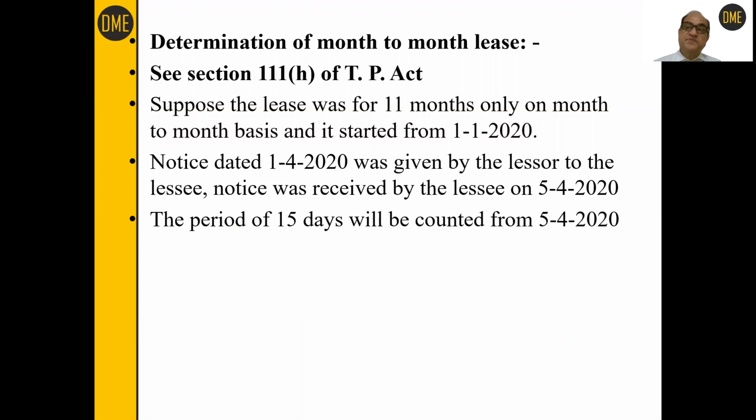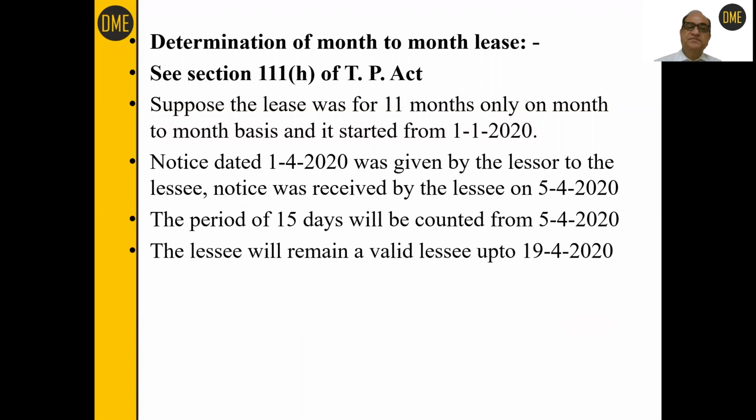Now see, this grace period of 15 days will be counted from 5th April and not from 1st April. 1st April is the date of the notice or date of dispatch of the notice, but the actual date of receiving the notice is 5th April. So the period of 15 days will be counted from 5th April. Now let us see.